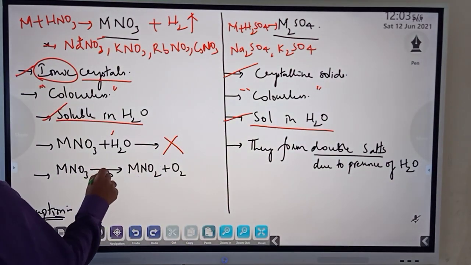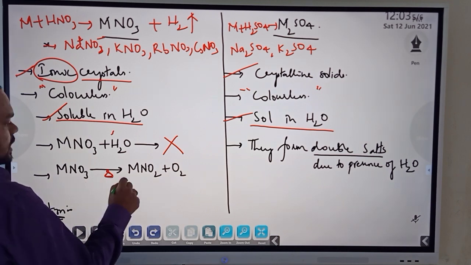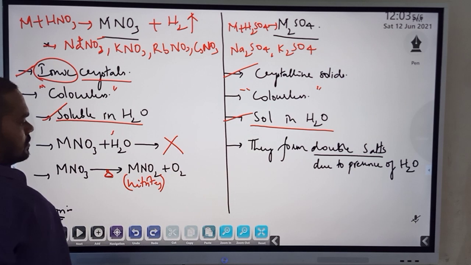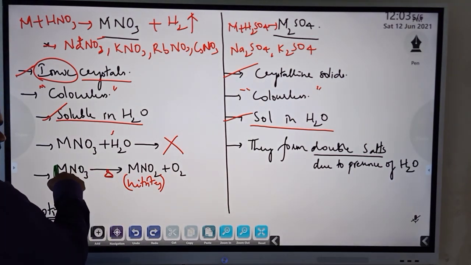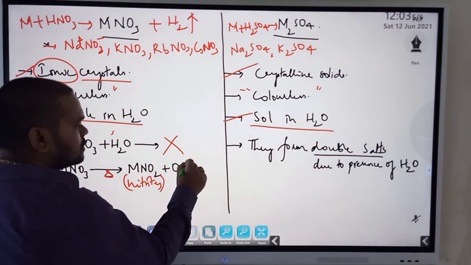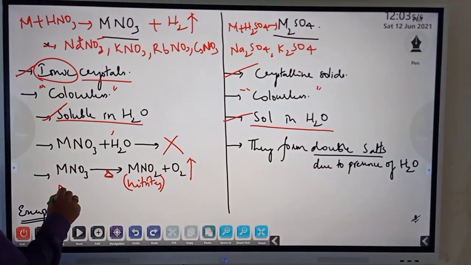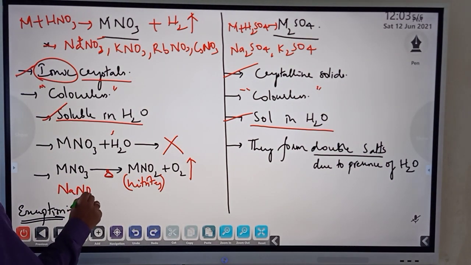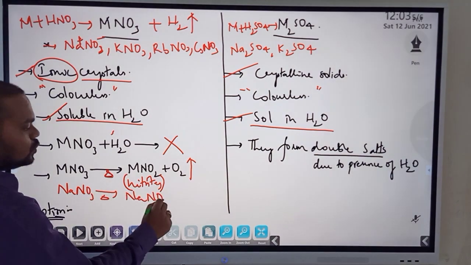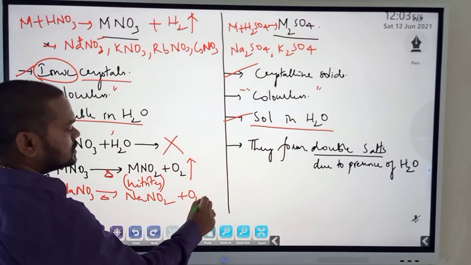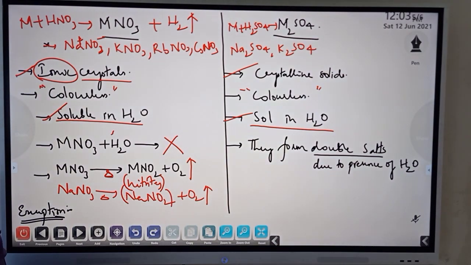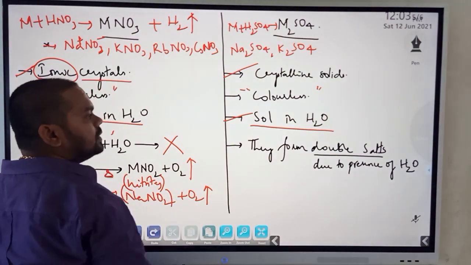Then metal nitrates on heating will form nitrites. Pay attention. Metal nitrates, NO3, form nitrites, liberating oxygen gas. For example, sodium nitrate NaNO3 on heating will form NaNO2 plus oxygen gas is released. This is called sodium nitrite. And on the other hand, they form double salts.